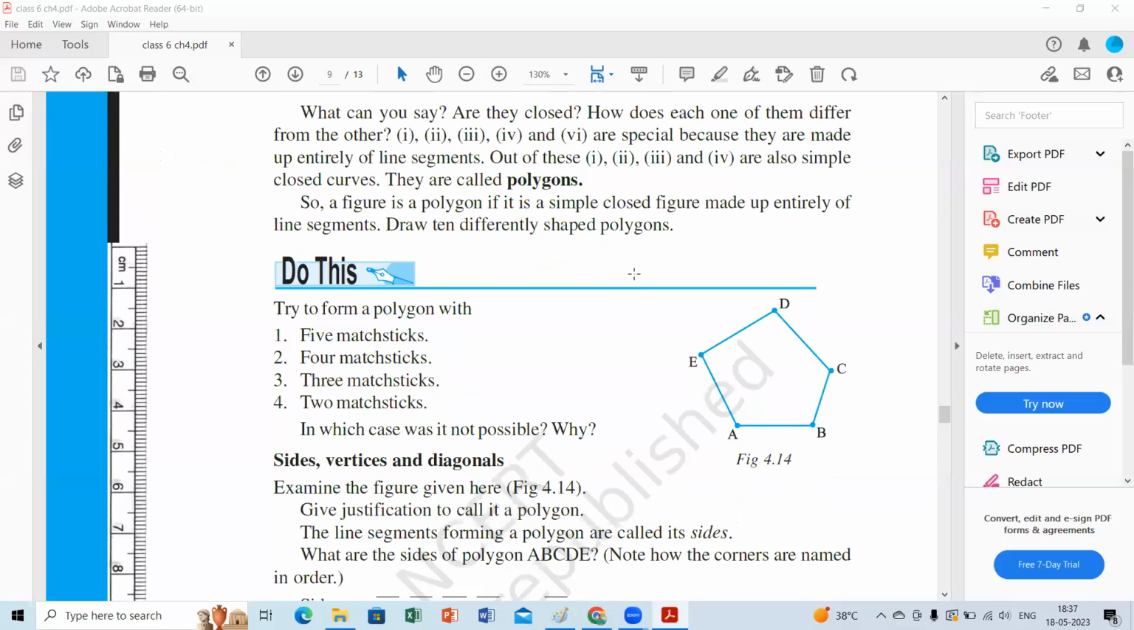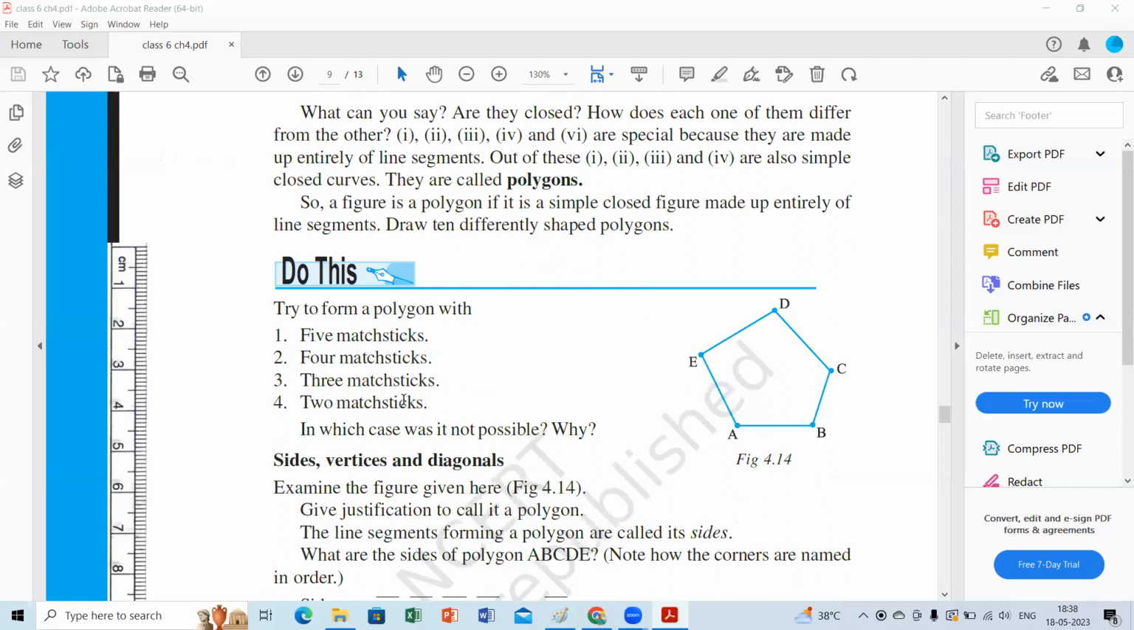Very good. And you can try at home, children. Try to form polygons with 5 matchsticks, 4 matchsticks, 3 matchsticks. Come on, children, you can do this. If anything is available with you, you can try this with 5 sticks or 4 sticks or 3 sticks.